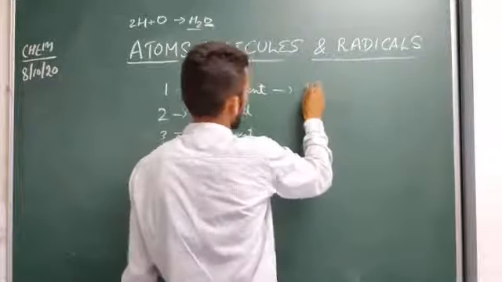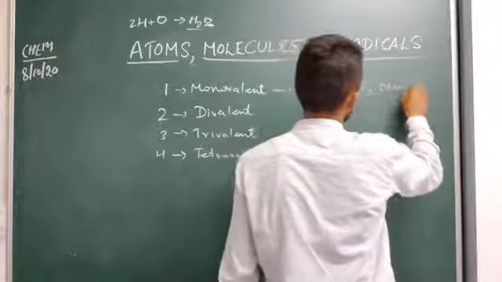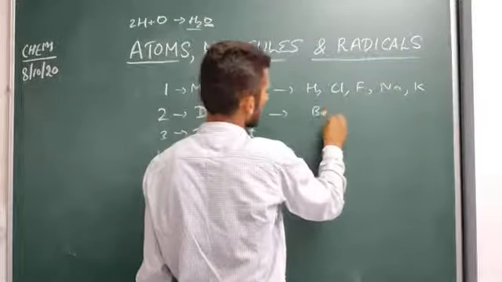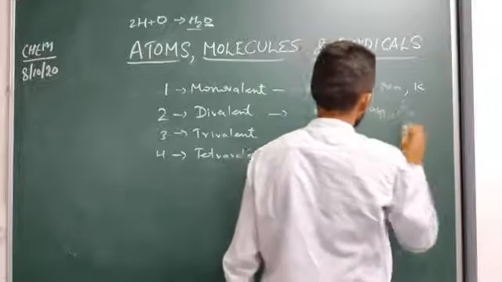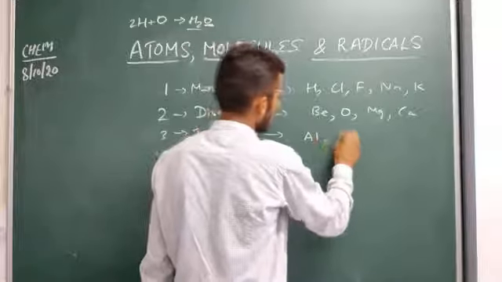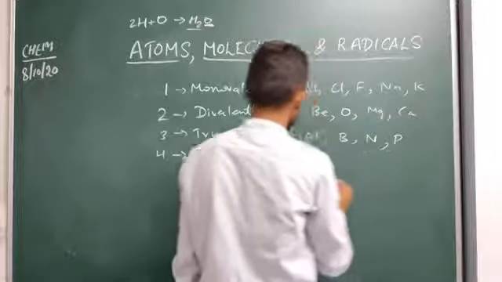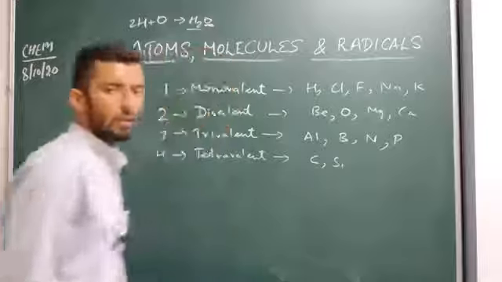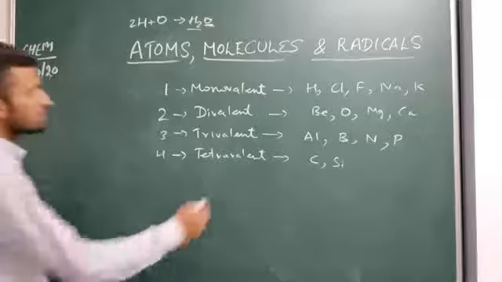Monovalent: hydrogen, chlorine, fluorine, sodium, potassium. Divalent: beryllium, oxygen, magnesium, calcium. Trivalent: aluminium, boron, nitrogen, phosphorus. Tetravalent: carbon, silicon. Clear? These are the general examples.